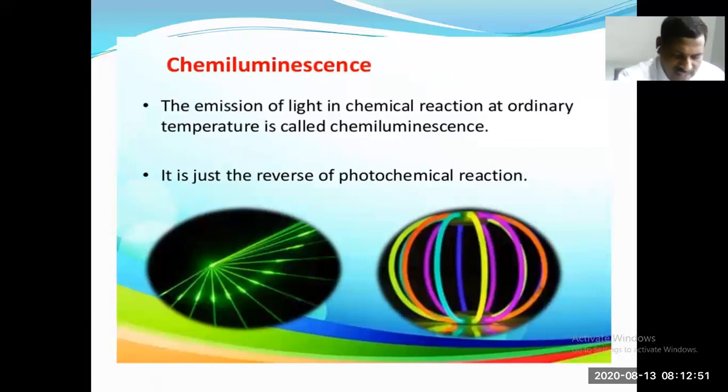So chemiluminescence is the phenomenon of emission of light radiation when, for example, phosphorus burns in air and a chemical reaction occurs. The example is P4 plus 5O2 giving 2P2O5 plus h nu. So the emission of light in a chemical reaction at ordinary temperature is called chemiluminescence. It is just the reverse of a photochemical reaction.